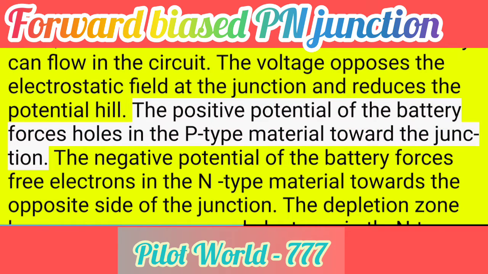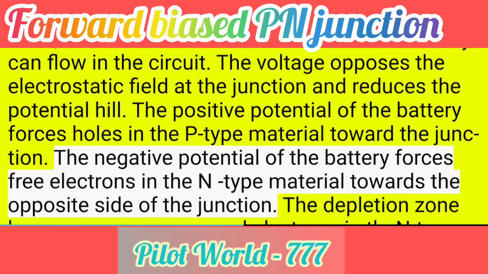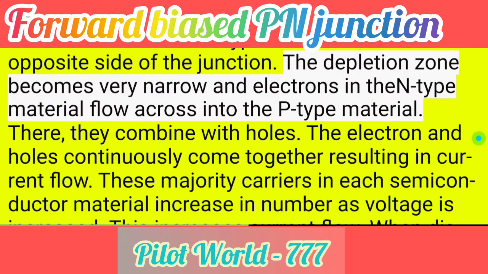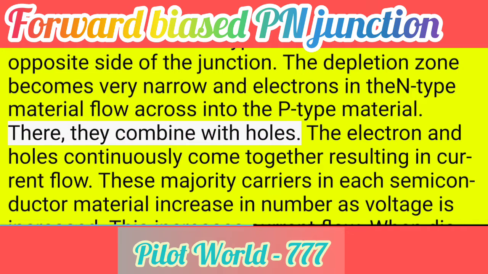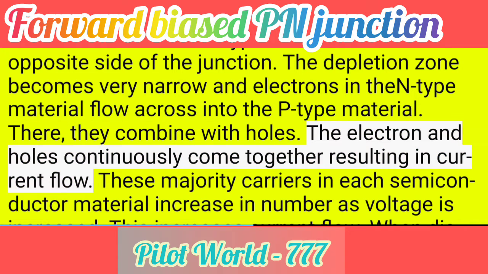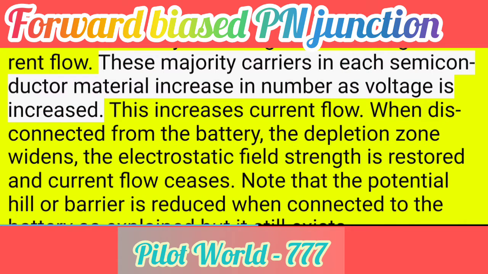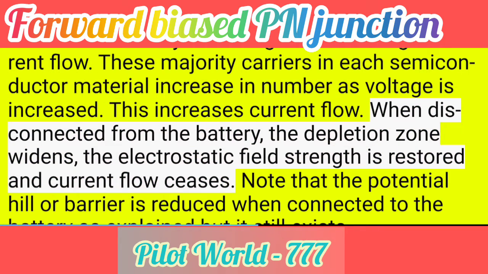The positive potential of the battery forces holes in the P-type material toward the junction. The negative potential of the battery forces free electrons in the N-type material towards the opposite side of the junction. The depletion zone becomes very narrow and electrons in the N-type material flow across into the P-type material. There, they combine with holes. The electron and holes continuously come together resulting in current flow. These majority carriers in each semiconductor material increase in number as voltage is increased. This increases current flow.